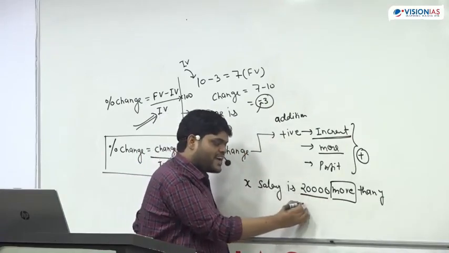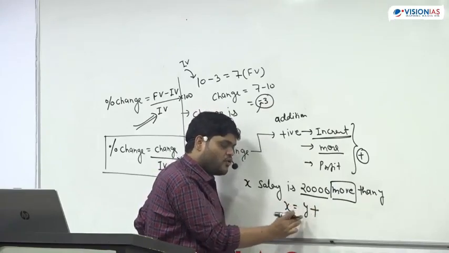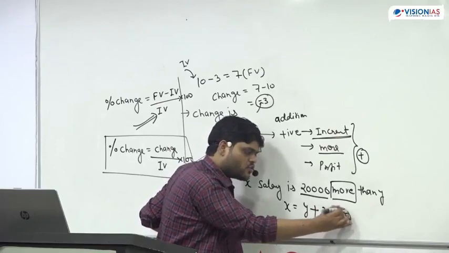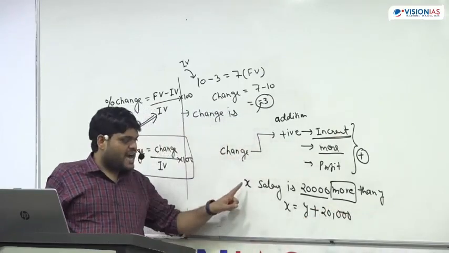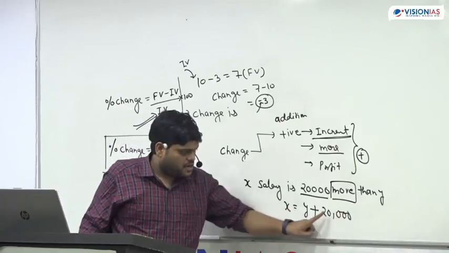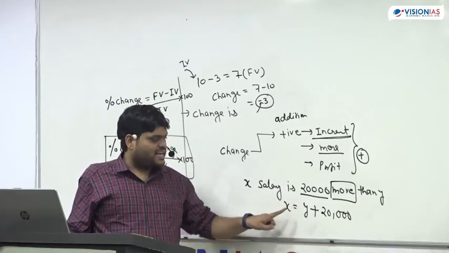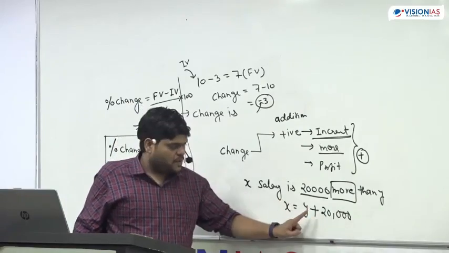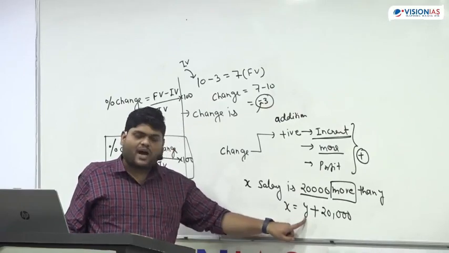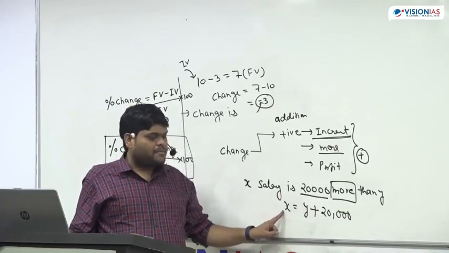So suppose Y salary is Y. So X salary will be Y salary plus 20,000. Now see the statement. X salary is 20,000 more than Y. X salary is 20,000 more, more means addition, then Y. That means whatever Y salary is there, if I add 20,000, that will become X salary.